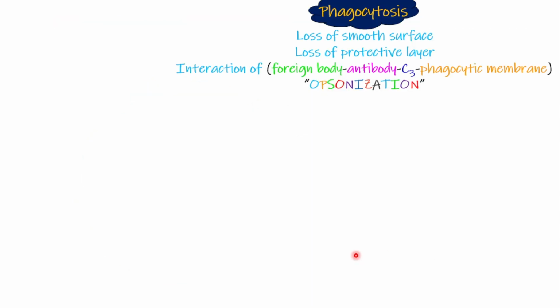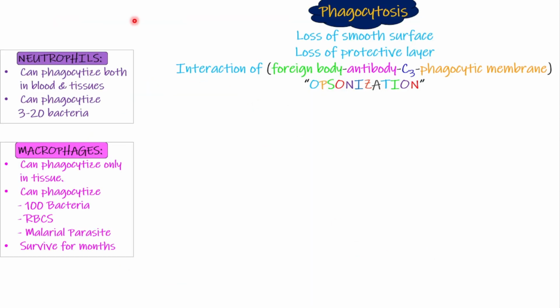Now there are 2 types of cells which can do phagocytosis. One is the neutrophils, and the other is the macrophages, as discussed previously. The neutrophils can do phagocytosis in both the blood and the tissues, whereas macrophages can do phagocytosis just in the tissues.